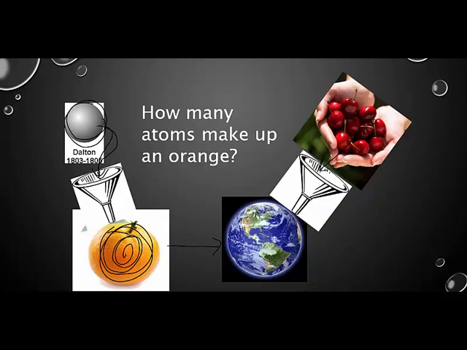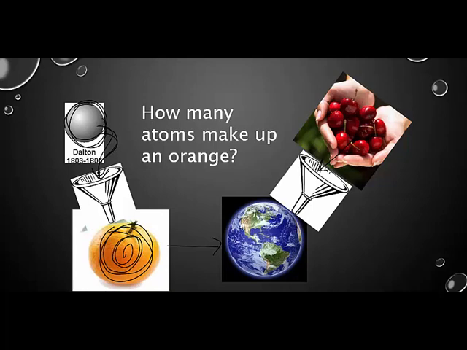So if you think about how small a cherry is and the massive number that that would need to be to fill the Earth, not to cover the Earth, to fill the Earth, you can understand that massive number in terms of atoms, how many atoms it would take to fill up an orange.